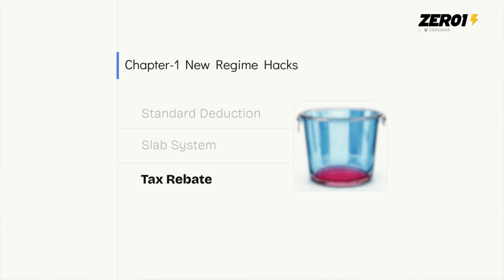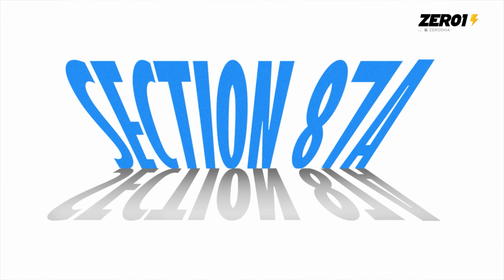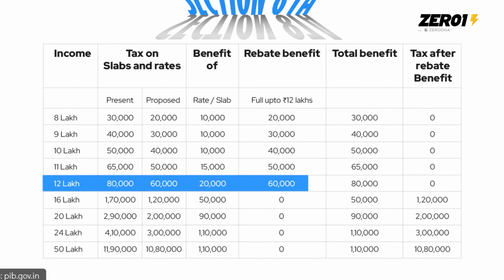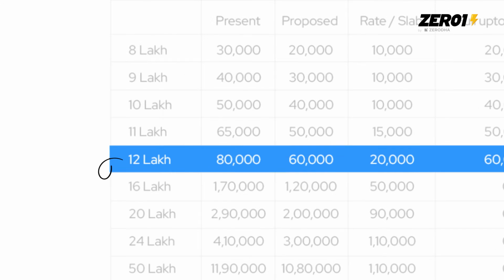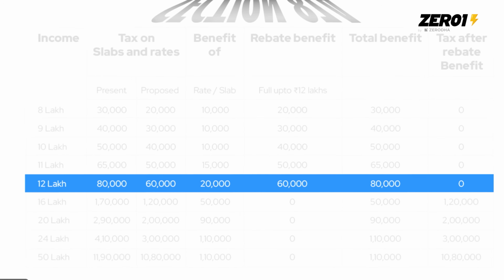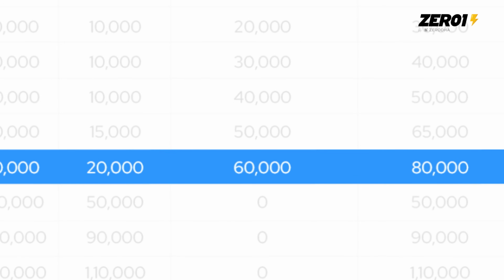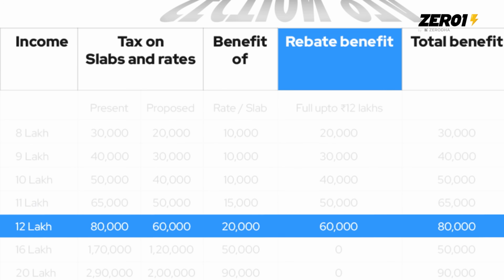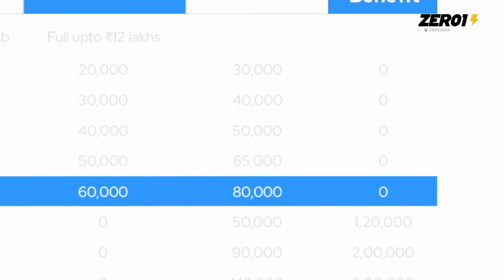This is not a celebration. Like I said before, 12 lakh tak there is no tax. How did we suddenly calculate 60,000 rupees? That brings us to the third part. Let's understand rebate. The government basically says, according to this section of the income tax law, that if you're earning 12 lakh rupees, that is, if that is your taxable income, then this entire amount of 60,000 rupees will be rebated or waived off, so you will end up paying 0 rupees.